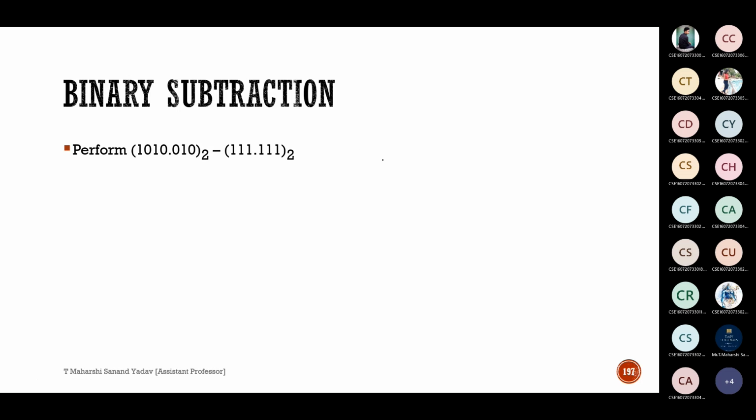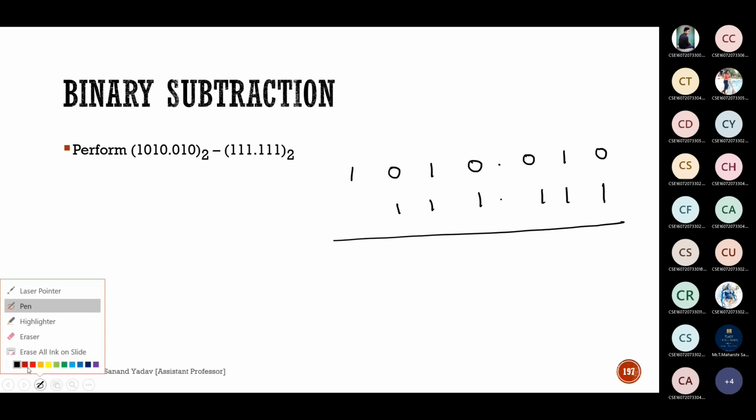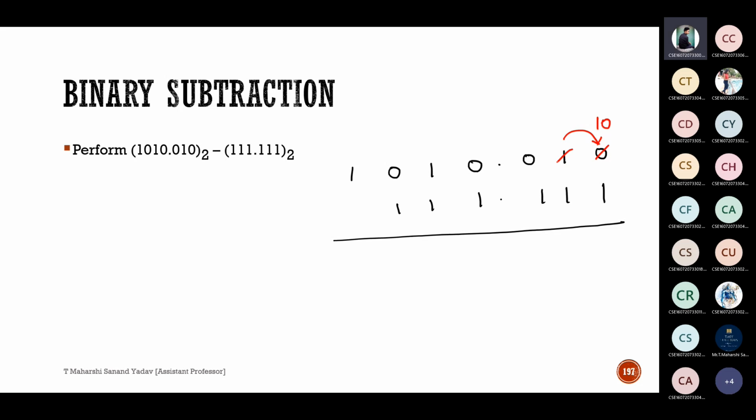So the given question is 1010.010 minus 111.111. Perform subtraction. So 0 minus 1 I can't do, so I'm taking borrow. So this will be 10. 10 is nothing but 2. 2 minus 1 is 1.